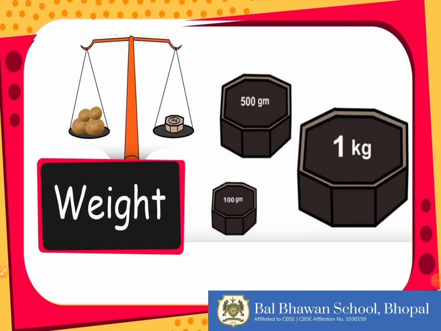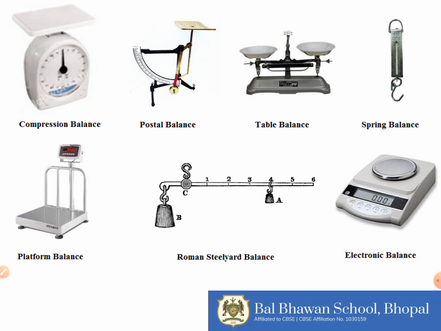There are various instruments for measuring weight of an object. You must have noticed your mother buying vegetables and fruits from the vendors, and they use a balance called pan balance. And for measuring the fruits or vegetables weight, they have different kinds of weights with them, like 100 gram, 500 gram or 1 kg.